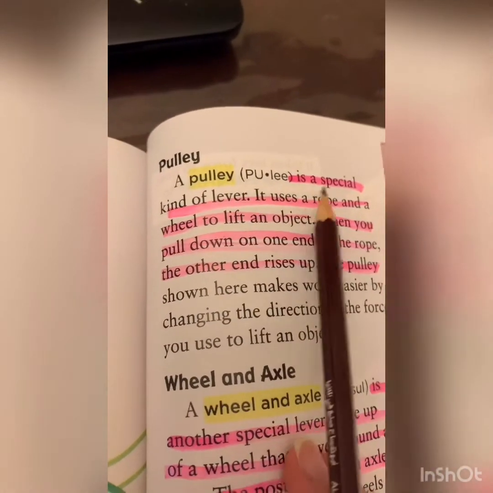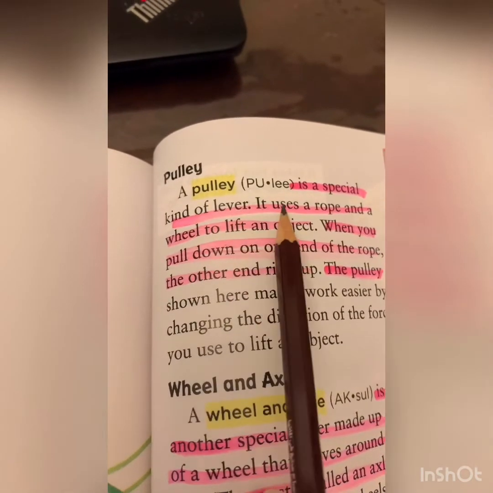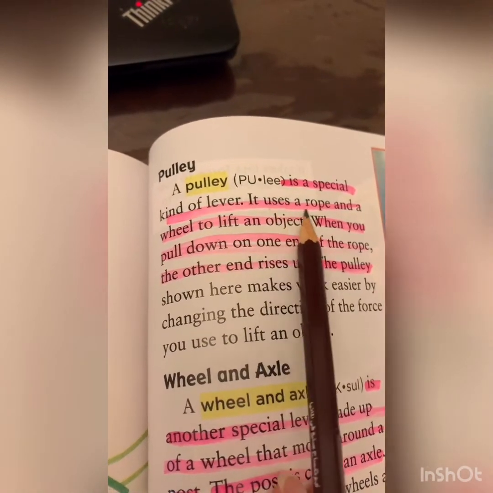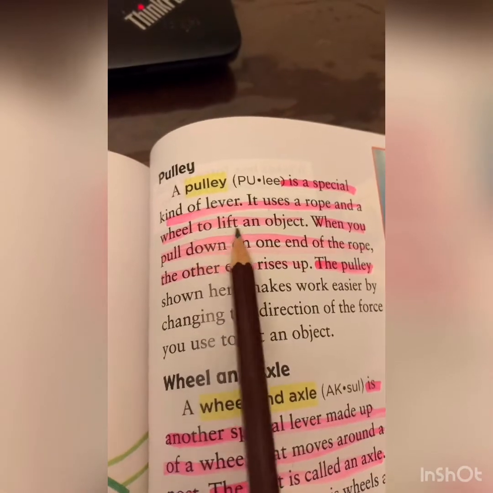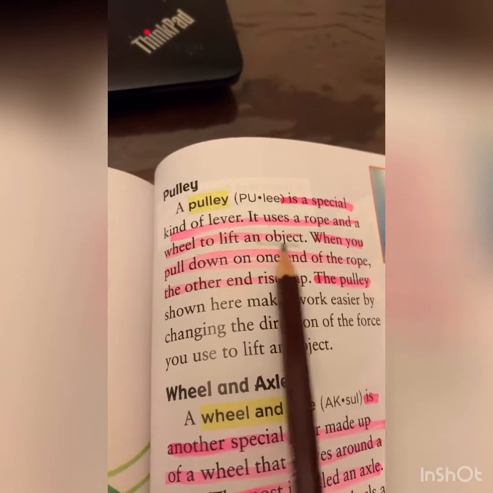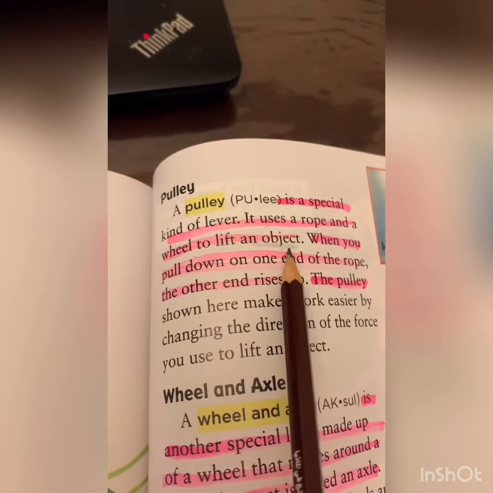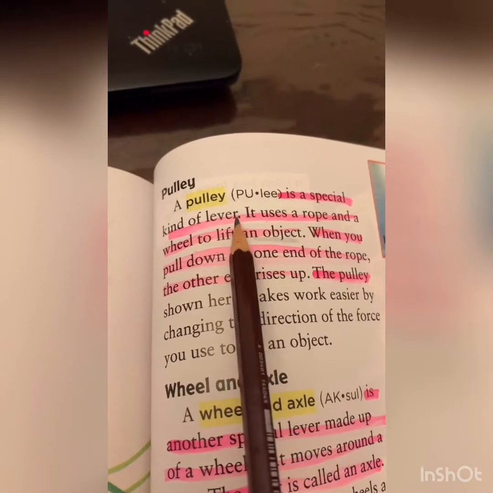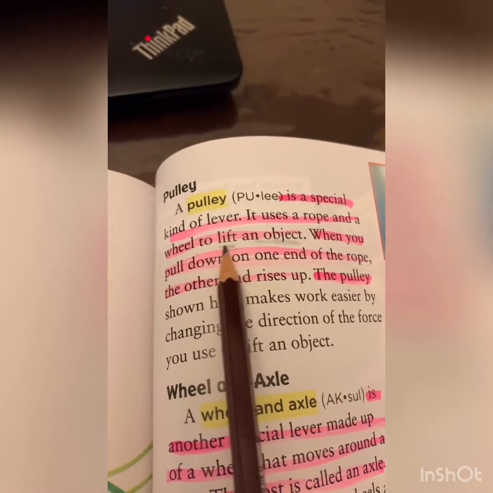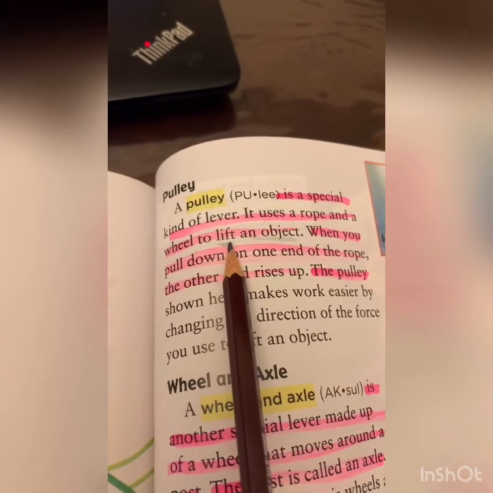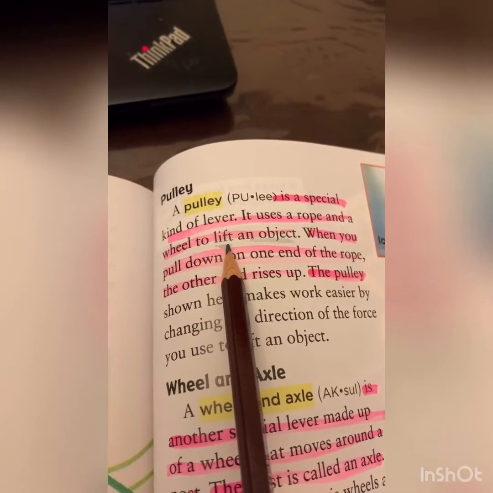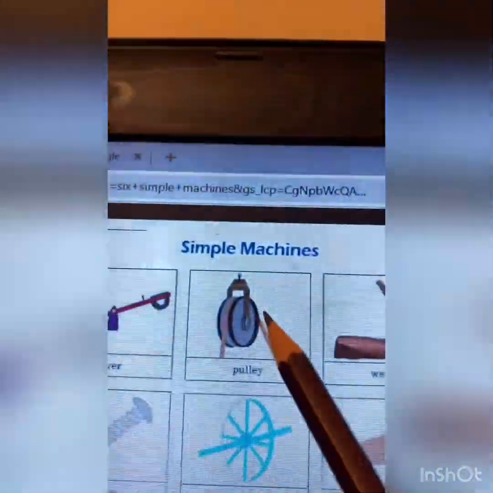Let's move now to page 467 and talk about the pulley. A pulley is a special kind of lever. It uses a rope and a wheel to lift an object up. Why is it a kind of lever? Because it also lifts objects, and it uses a rope. Take a look at the pulley here.